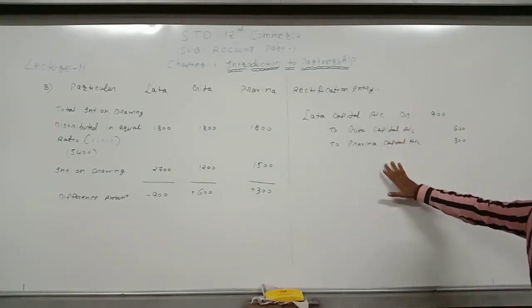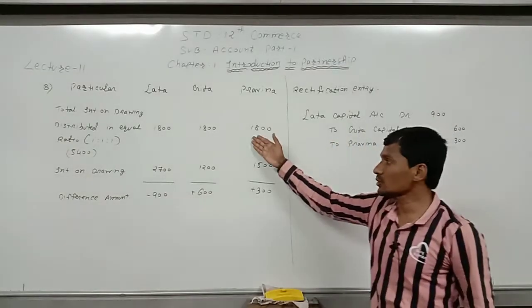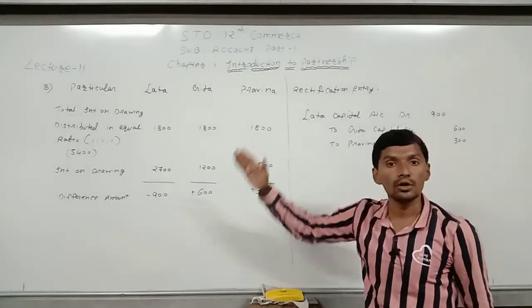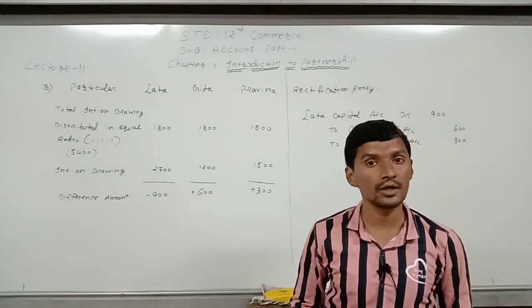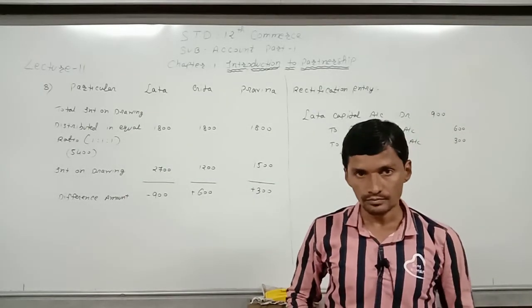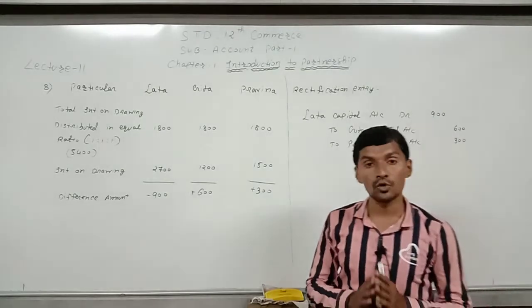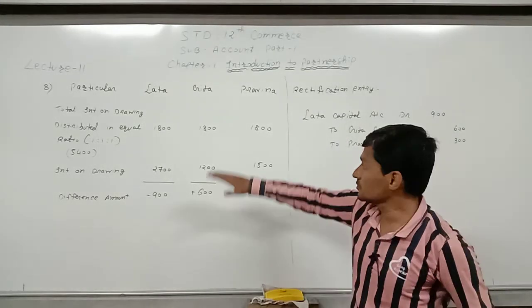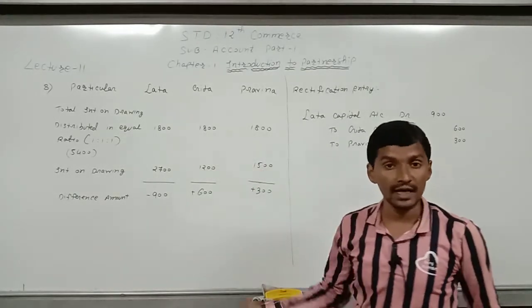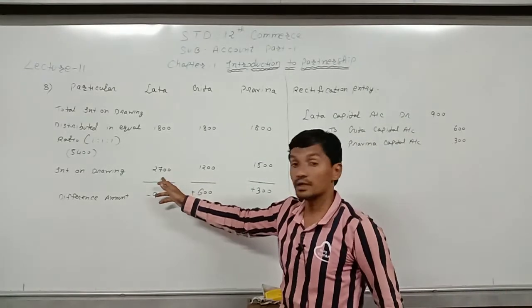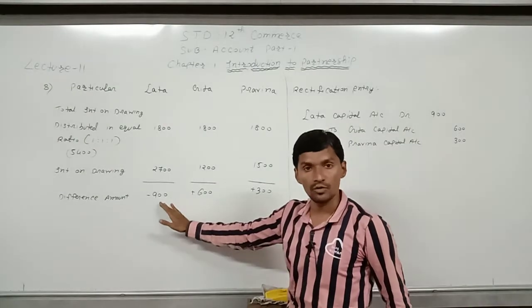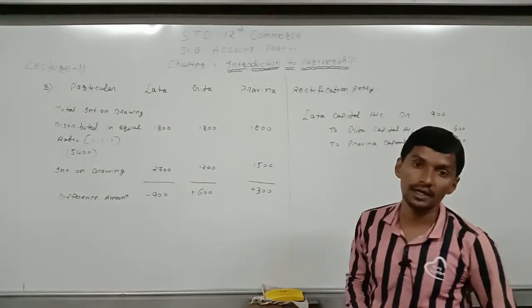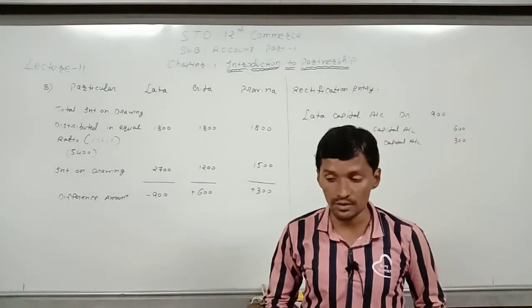For this rectification entry we have to calculate this. First of all, total drawing, interest on drawing will be distributed in equal ratio. Why equal ratio? Because profit and loss ratio has not been given, so it will be distributed in equal ratio. And the second one will be interest on drawing, as it is given in the question. Now we will find the difference amount and this difference amount will be recorded according to the rectification entry.